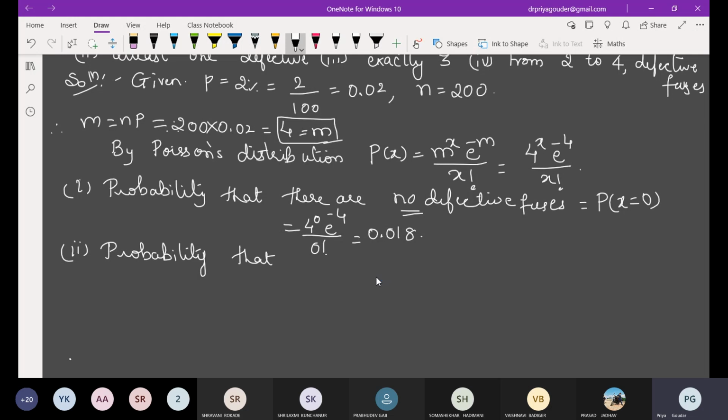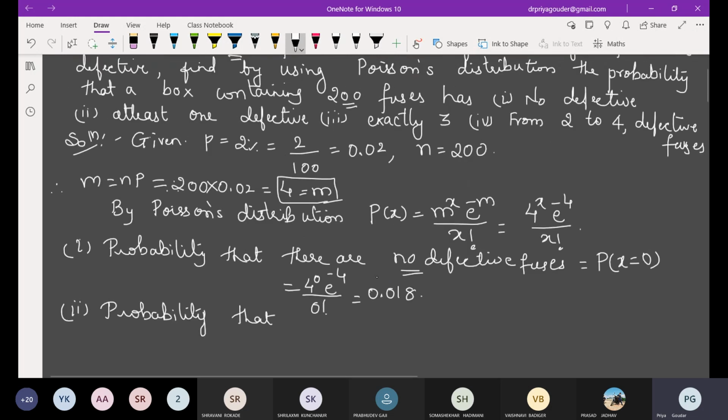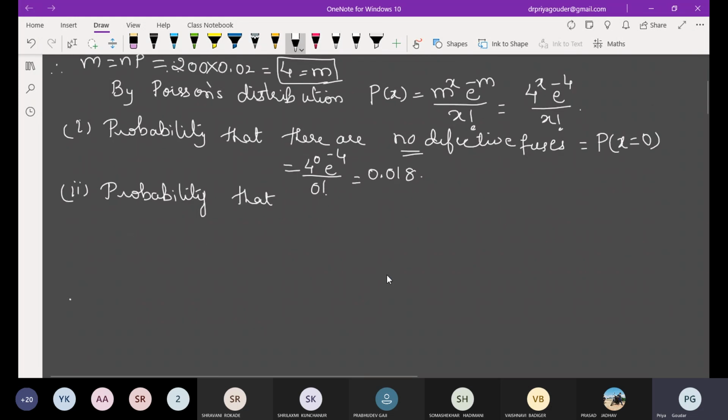So what is the second condition? How many fuses should be defective? At least one. So the probability that there is at least one defective fuse. This is the probability of x. What is the relation for at least one? Greater than or equal to. Yes, x greater than or equal to 1.